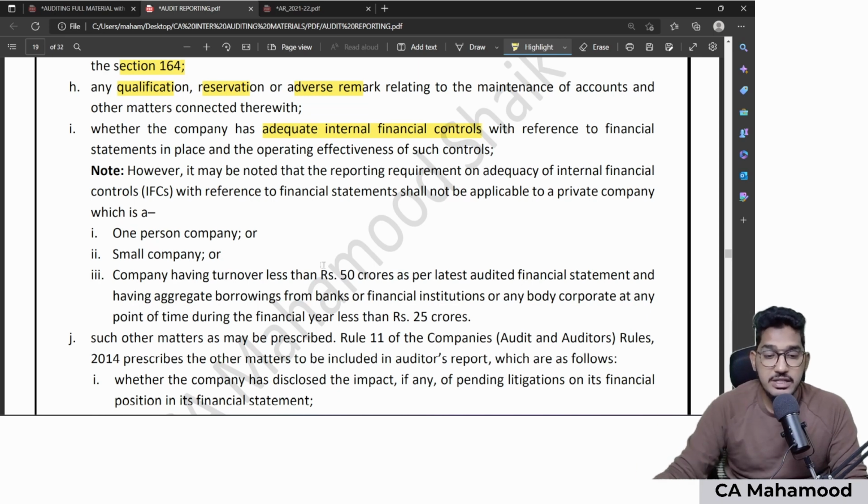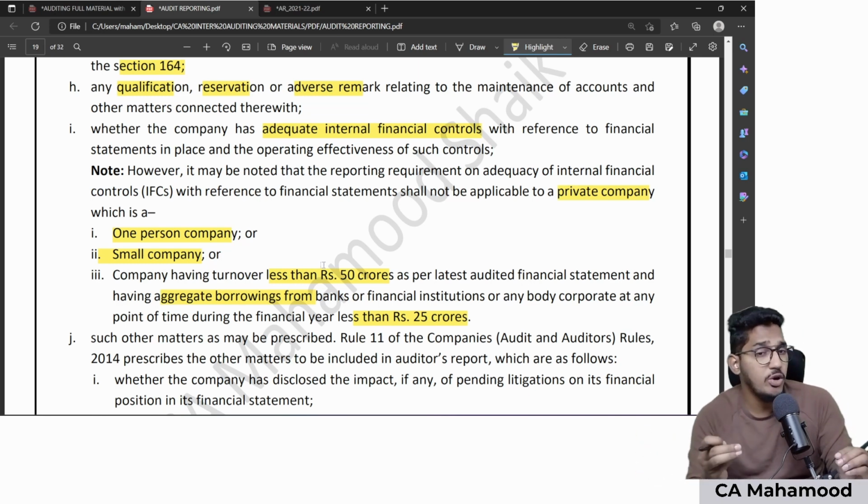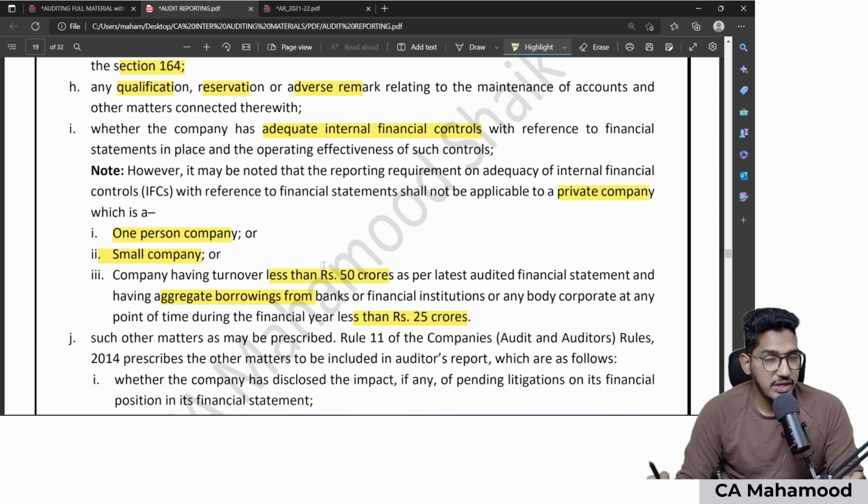Which companies, sir? If it is a private company which satisfies the following conditions: either it is a one-person company or small company, or a private company which is having a turnover of less than 50 crores as per the audited balance sheet date, and also, if they are having borrowings of less than 25 crores at any point of time during the financial year, then those companies are not required to implement internal financial controls at all. So what are the companies exempted from internal financial controls? One-person company, small company, and a private company having a turnover of less than 50 crores, and also borrowings from banks and financial institutions shall not exceed 25 crores at any point of time. Those companies are not required to implement internal financial controls at all.